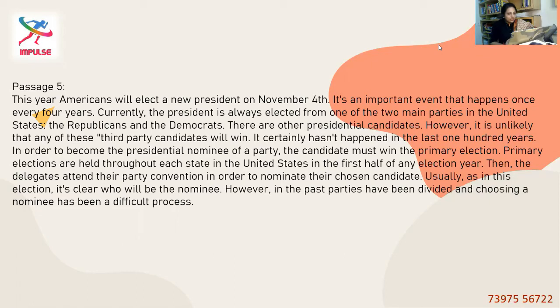In order to become the presidential nominee of a party, the candidate must win the primary election. Primary elections are held throughout each state in the United States in the first half of any election year. Then the delegates attend a party convention in order to nominate the chosen candidate. Usually, as in this election, it's clear who will be the nominee. However, in the past, parties have been divided and choosing a nominee has been a difficult process. Okay.